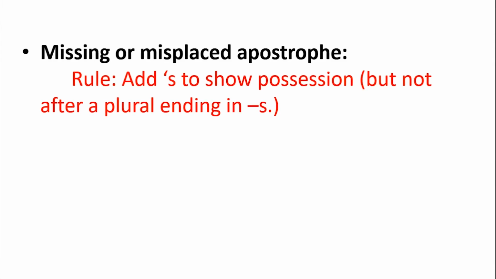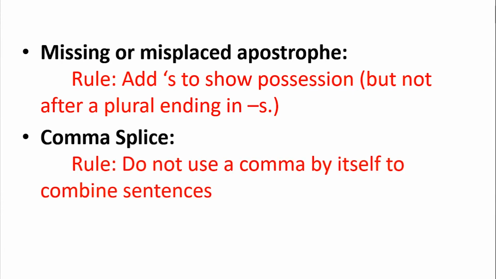Missing or misplaced apostrophe. The rule says add apostrophe s to show possession, but not after a plural ending in s. So, place the apostrophe perfectly. Next mistake is comma splice. What does the rule say? Do not use a comma by itself to combine sentences.